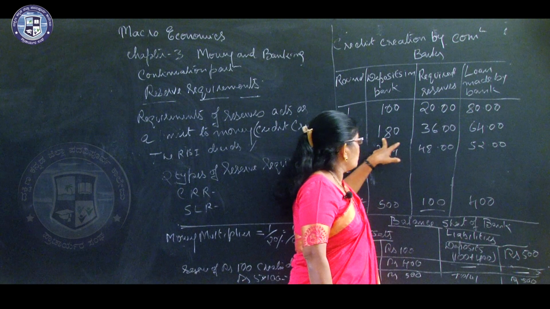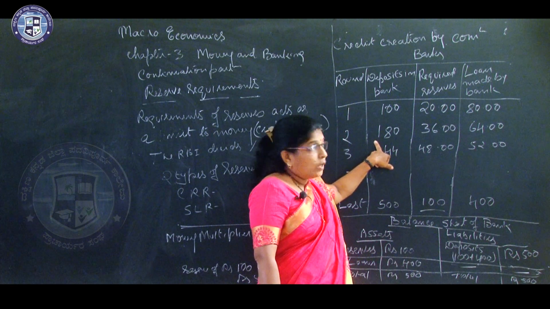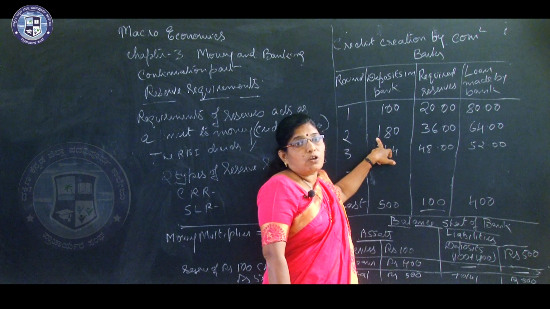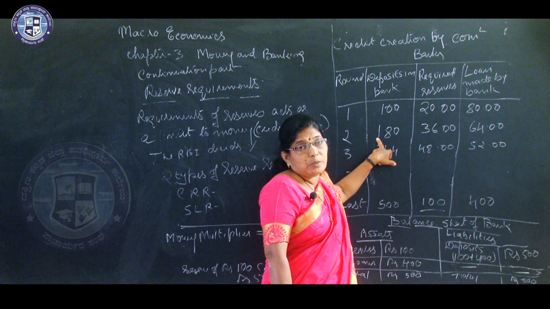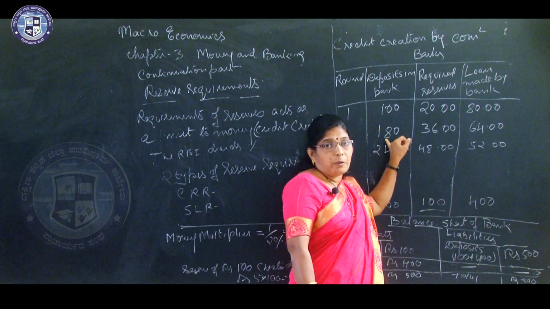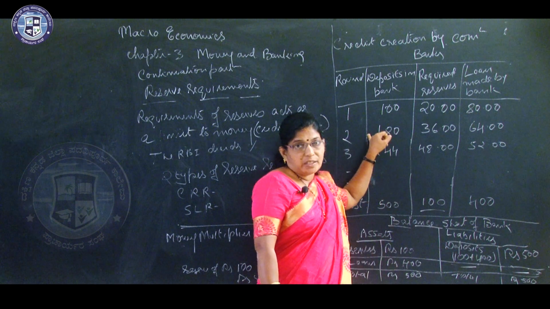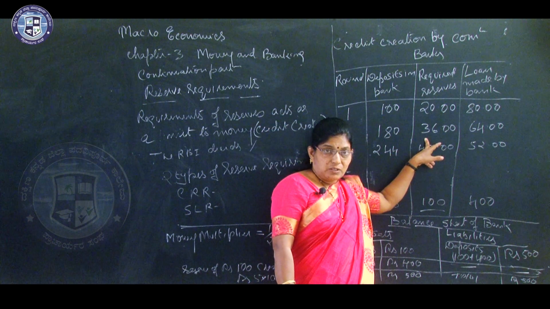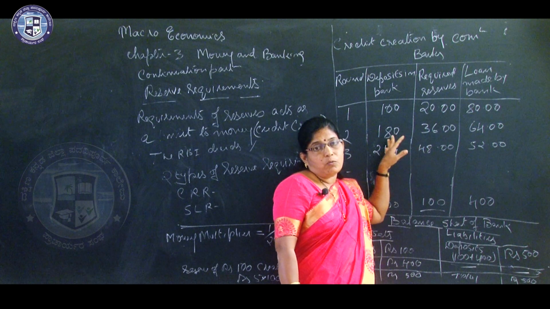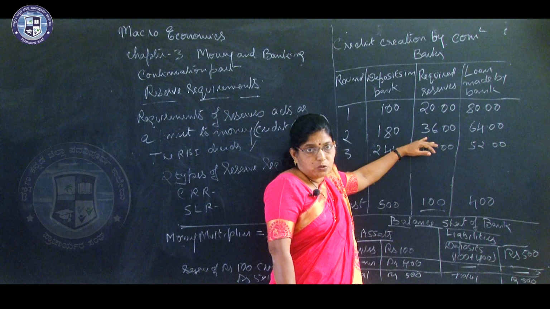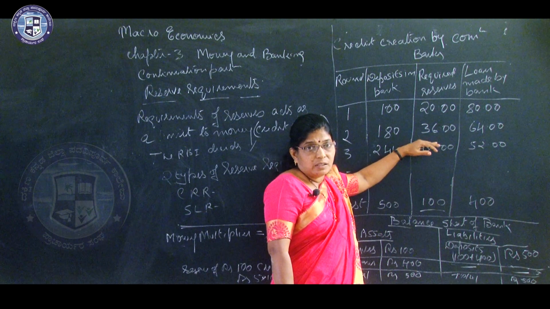So that is 180 rupees. Again the bank must keep 20% of that 180 rupees as a reserve. What is 20% of this 180 rupees? That is rupees 36. 20% of 180 rupees is 36 rupees, that is the required reserve.